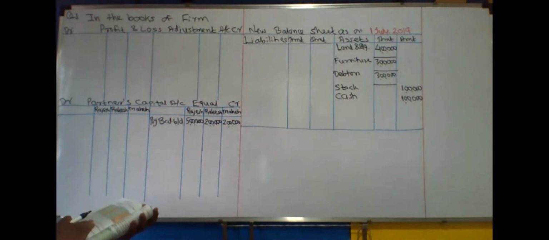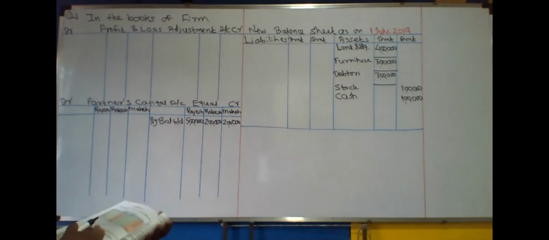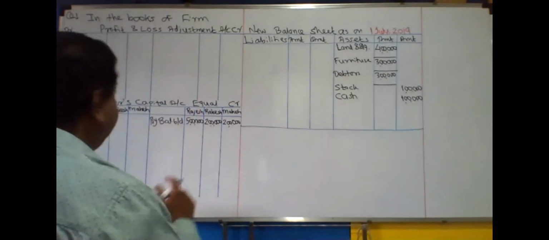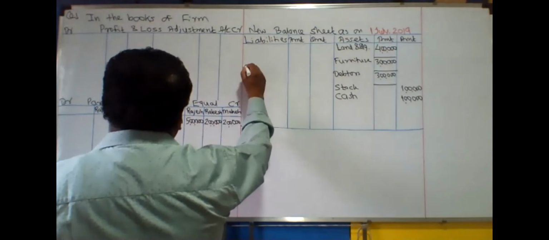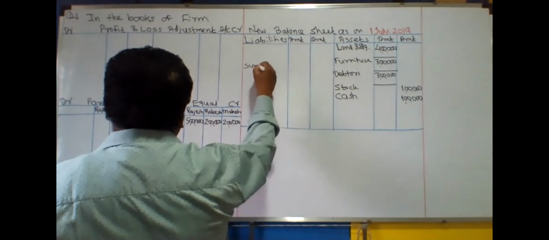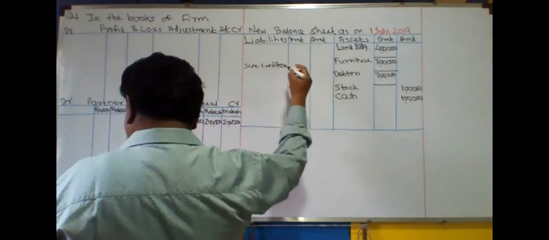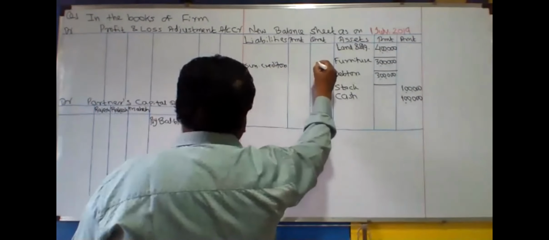Creditors, bills payable and bank loan, all these are liabilities. Okay, there is no adjustment for them. Now leaving 2-3 lines. Creditors, sundry creditors are 90,000.